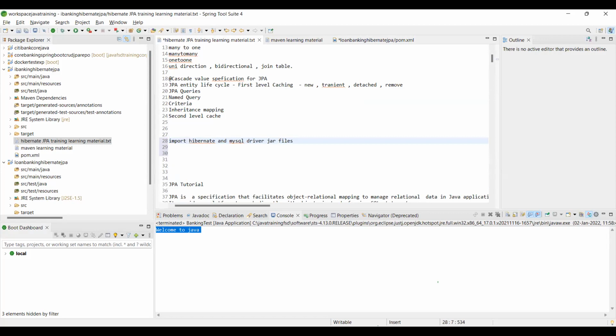As a first step, we are going to import the Hibernate jar files. From where? Go to the internet and type Hibernate Maven dependency. Can you all go to the internet? Hibernate Maven dependency. Click. See here, there is a Maven repository. Let me click this one.